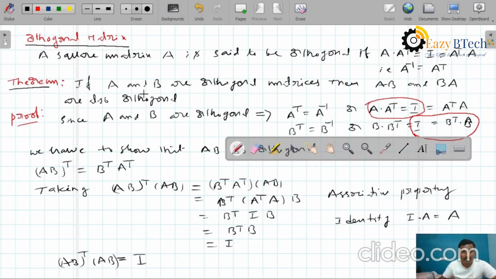What is the definition of an orthogonal matrix? A transpose into A equals I, then A is called orthogonal. Therefore, here AB whole transpose into AB equals I, so we can write that AB is orthogonal. So this is our required answer.